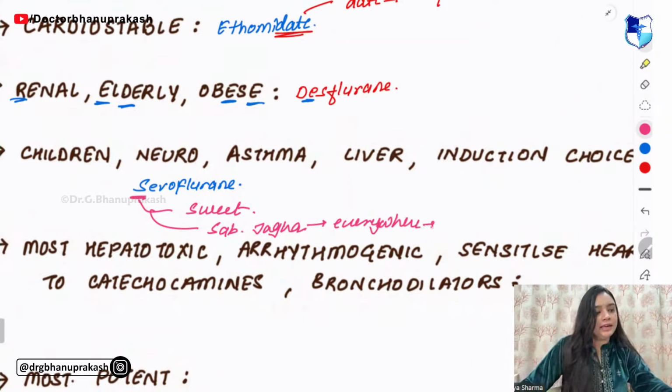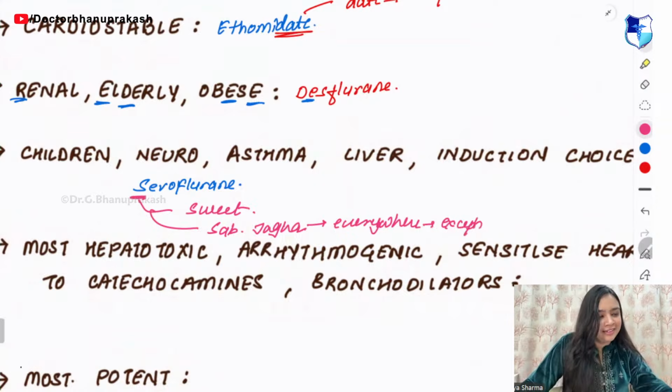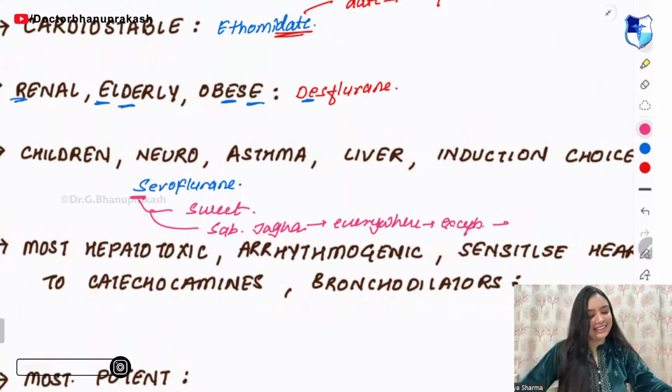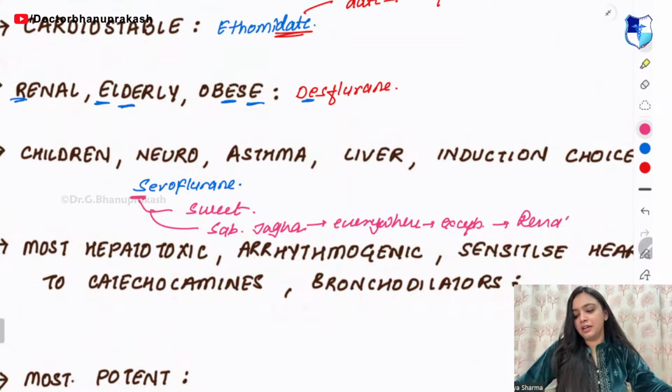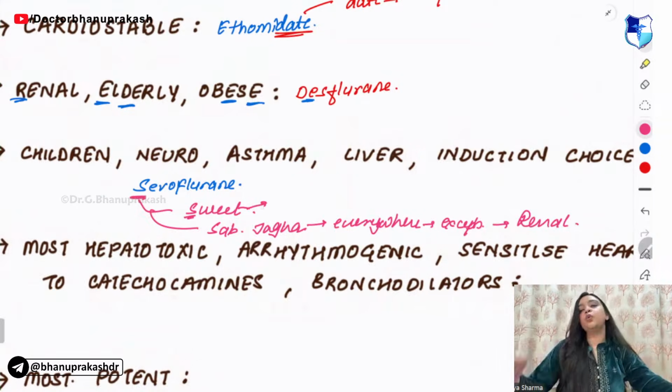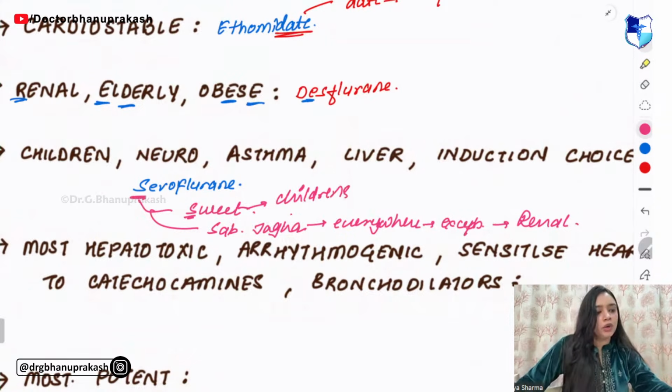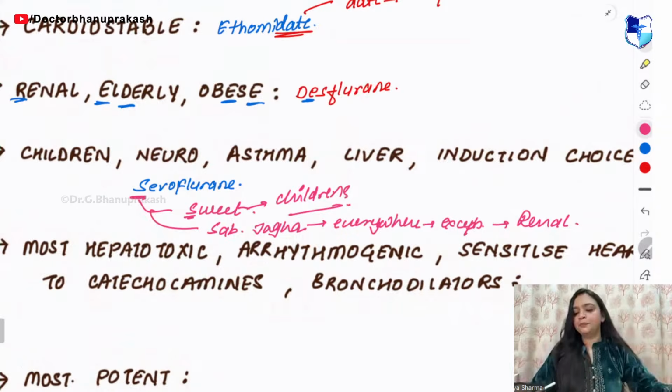Everywhere except renal. And sevo is sweet. Who are sweet? Children. So small, cute little children are sweet.